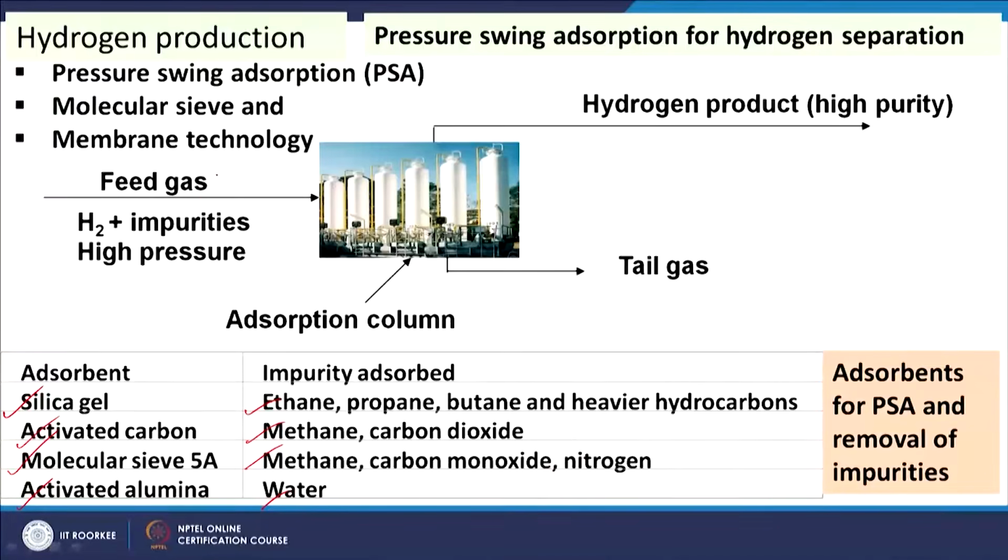So, here we use the feed gas, hydrogen plus impurities, at high pressure, then it is going through different adsorbent beds, and we are getting hydrogen rich gas here, and this is our tail gas, hydrogen lean gas. So, there is less hydrogen in this gas stream.